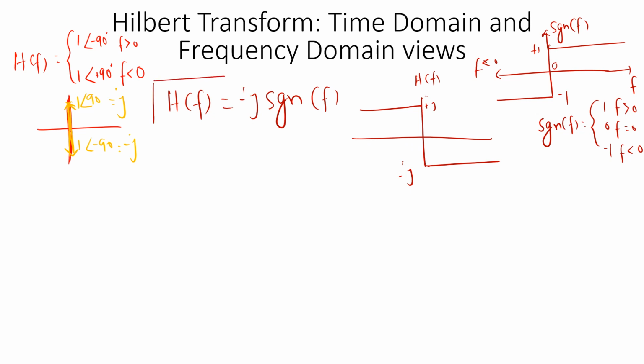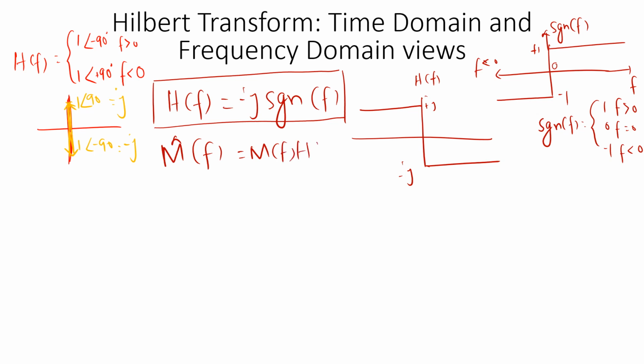Now what should be the frequency response of the Hilbert transformer? This h of f is equal to minus j signum of f. So I can write, as we have seen in the previous slide, m cap of f is equal to m of f into h of f.